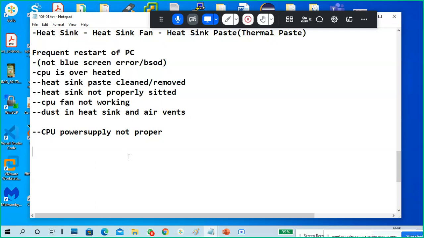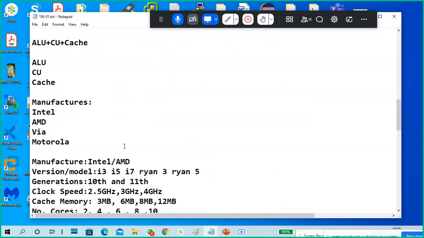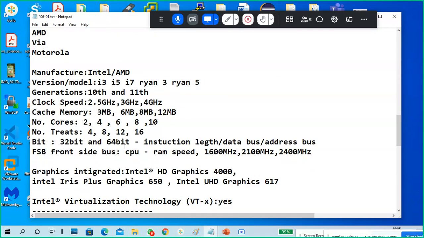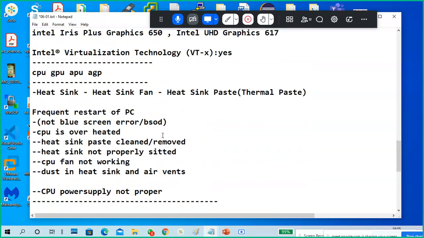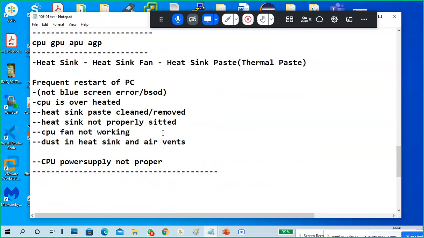This is important, guys. Understand what a CPU is, the different types of CPUs, and what we can see about a CPU, the different naming structure of CPU-related information. Frequent restart of a computer is a possibility of CPU overheating.